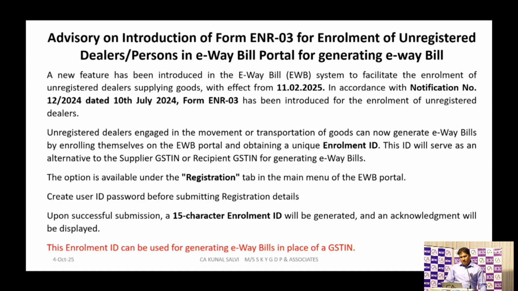So this enrollment ID can be used for generating an e-way bill. He will get a 15-digit enrollment ID after filling up this ENR form. That is the login ID for him. One can use this 15-digit enrollment ID for creating his invoice. If that person is unregistered, the supplier who is preparing the e-way bill can put his enrollment ID in the registration option. Now we use URP, unregistered person, for creating an e-way bill for an unregistered person. Instead of URP, you can put this enrollment ID.